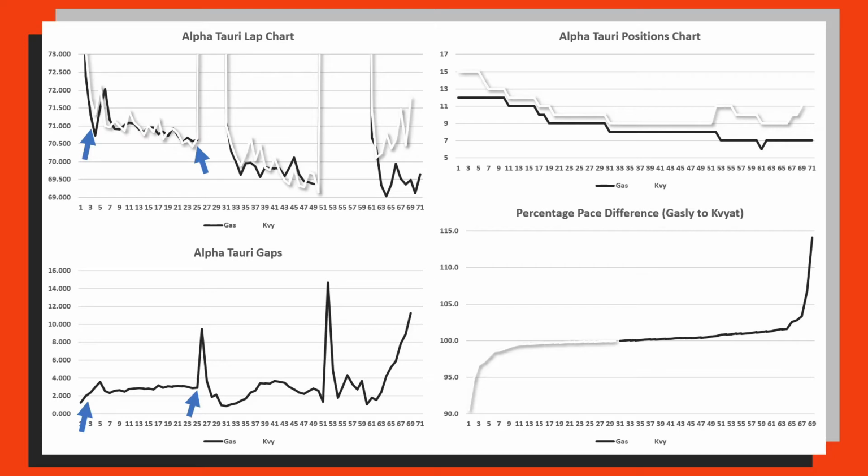There is then the mid-section of the race, which is just between the two safety cars, which again, they are very, very even. And this is shown just here. There is perhaps a section of the race where Pierre Gasly manages to creep that gap up closer to 4 seconds, whereas Danny Kvyat managed to keep it at around just under 2 seconds at the beginning, but they were still very, very even.